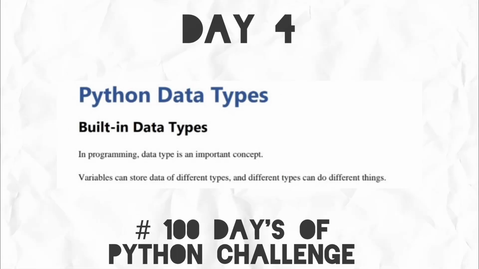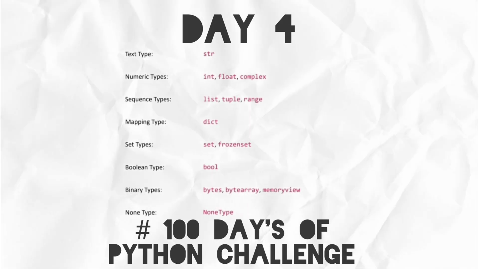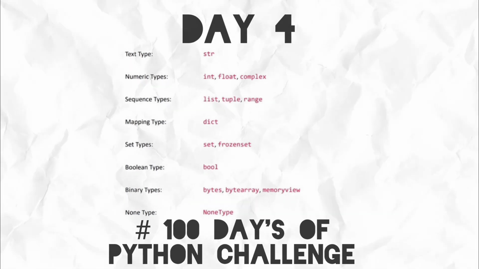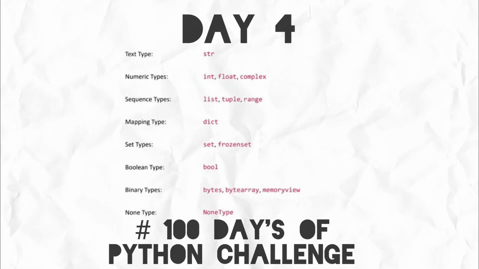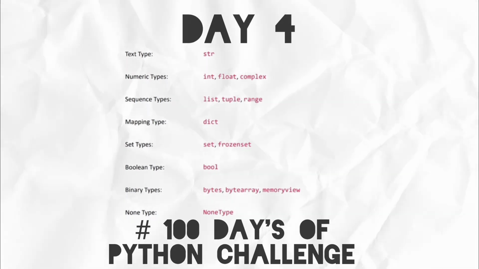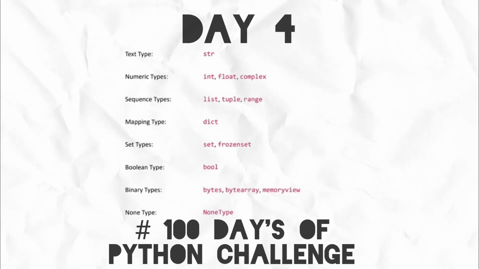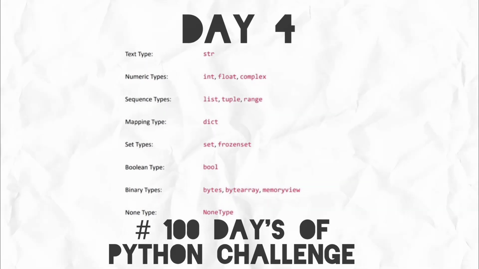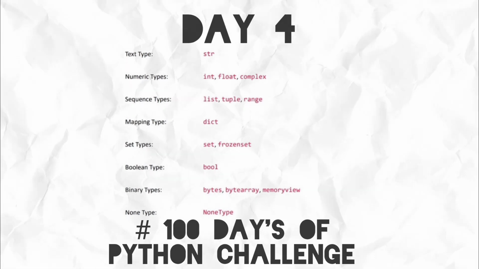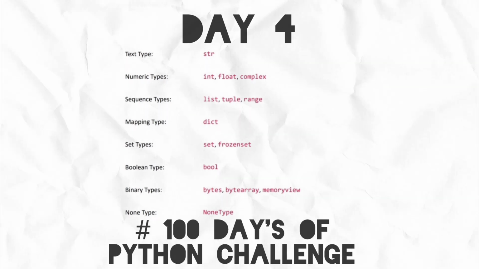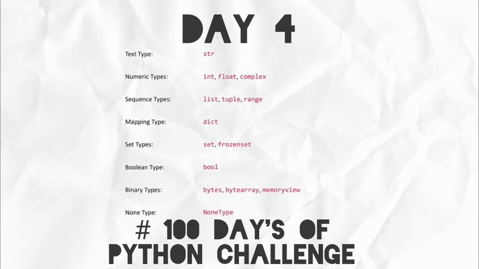As you can see in the notes, there are several data types, which are primary data types: text type, string; numeric type, int, float, complex; sequence type, list, tuple, range; mapping type, dictionary; set type, set, frozen set; boolean type, it's boolean; binary type, bytes, byte array, memory view; and lastly none type, it's none type.